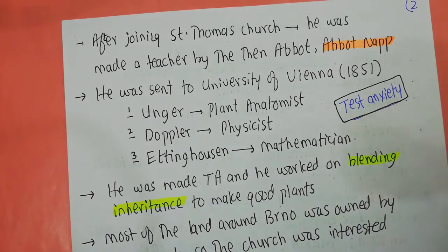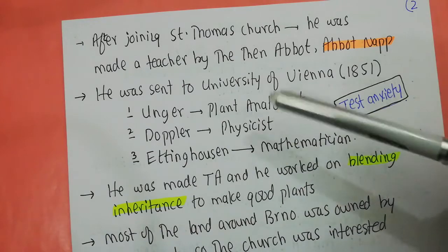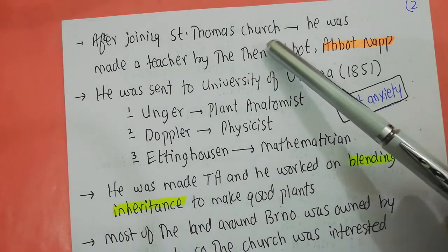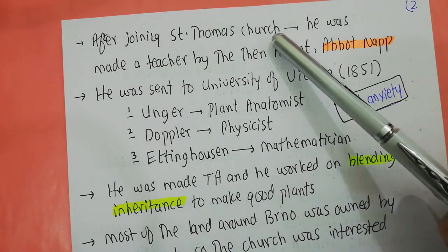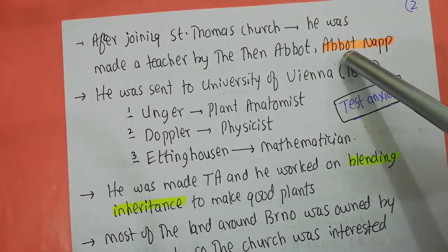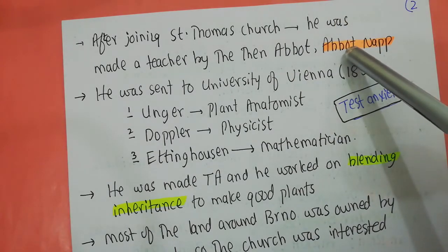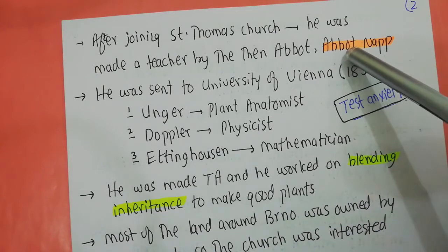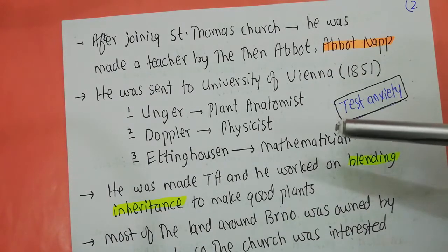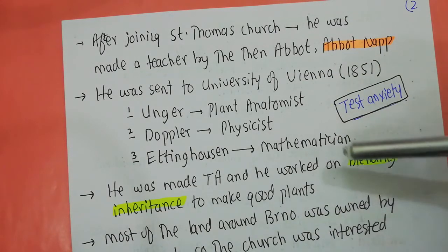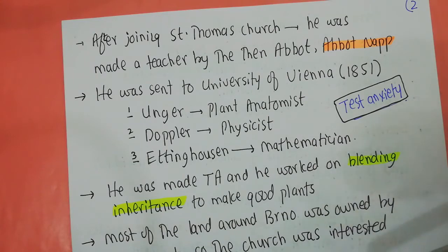So when he was sent for the studies, he joined the St. Thomas Church. And when he joined the St. Thomas Church, the then abbot, whose name was Abbot Nab, made him a teacher. Abbot Nab decided to give Mendel the lower classes to teach. He was a very good teacher, but the problem was that some of the parents complained that as he did not have any teaching credentials, he should not be teaching their kids.